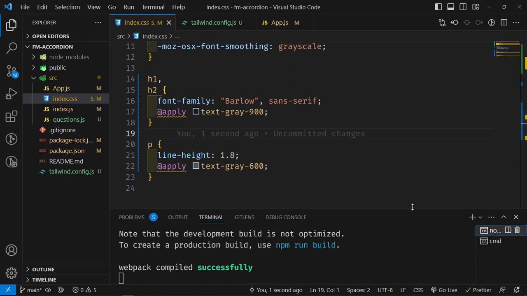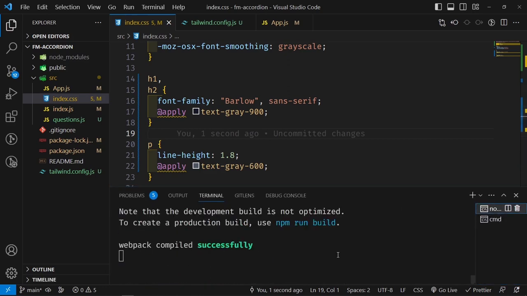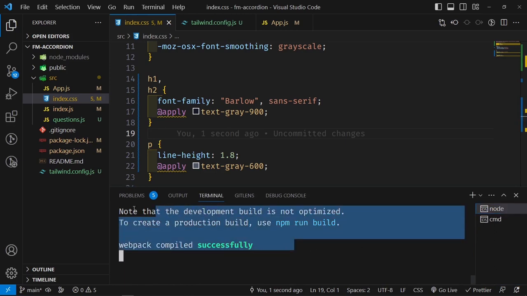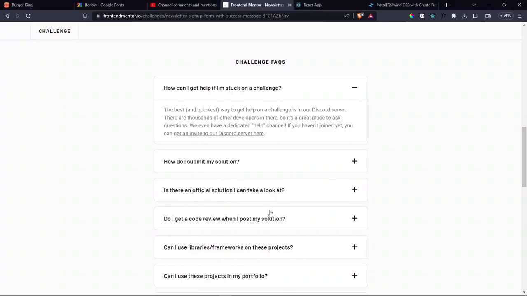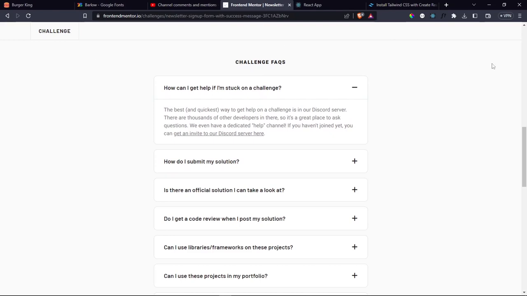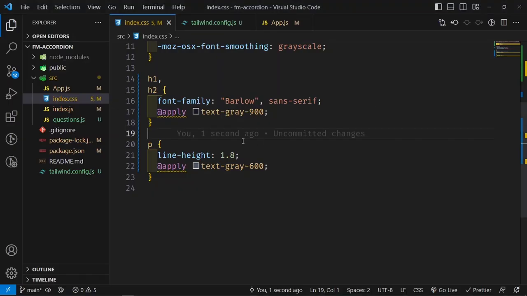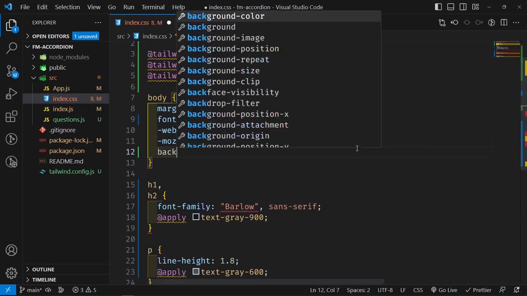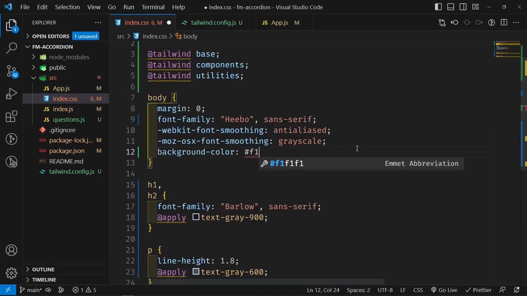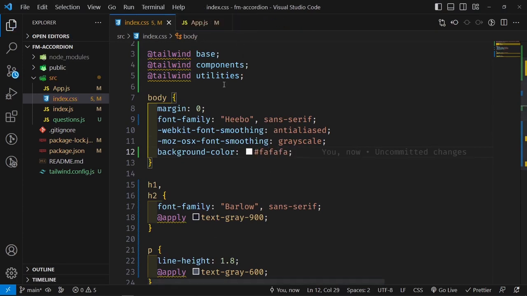Now in my other terminal, I'm already running my application by saying npm run start, so that I can preview this on localhost 3000, so that if I go into my application, then I should see this. So this is the only thing that is showing. Now let's just go ahead and grab this background color here. So the background color, I'm going to use my color picker eyedropper tool here. The color is FA. So let me copy this, and then inside the body, I'm going to specify a background color of #FAFAFA. There we go. And then save it. And then now when we preview this, then it should have the gray background color.